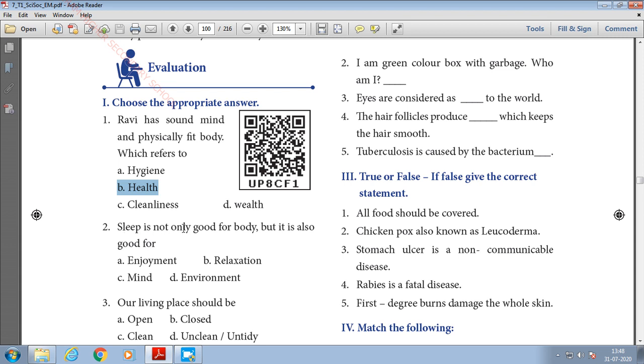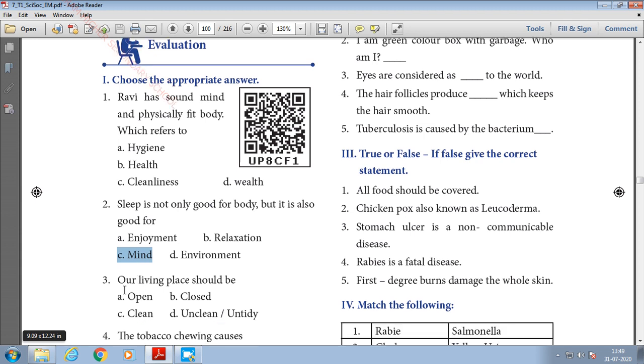Second one, sleep is not only good for body but it also for good for. The answer for second one is option C, mind. Okay, so sleep is not just for enjoyment or just relaxation, it is also good for your mind. Okay, so the answer for second, choose the correct answer, is option C, mind. So sleep is not only good for body but it is also good for mind.